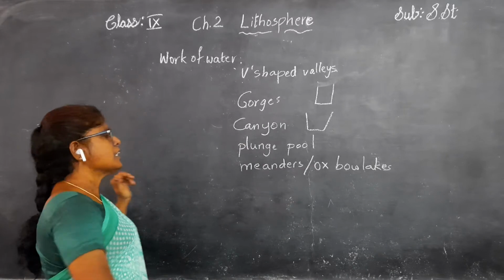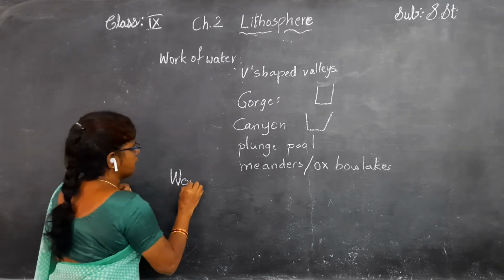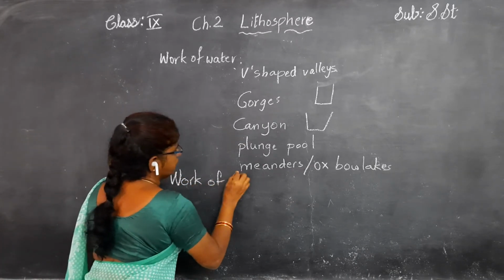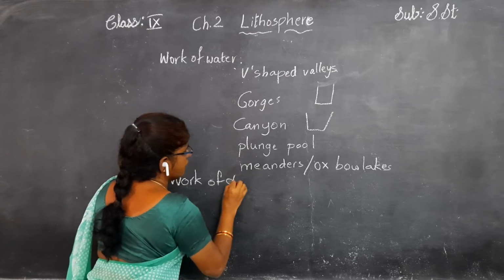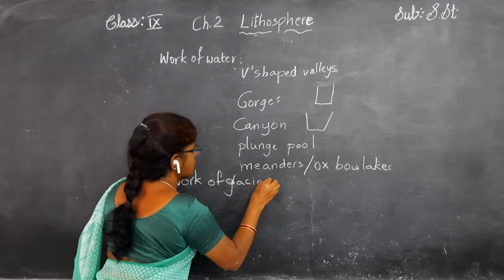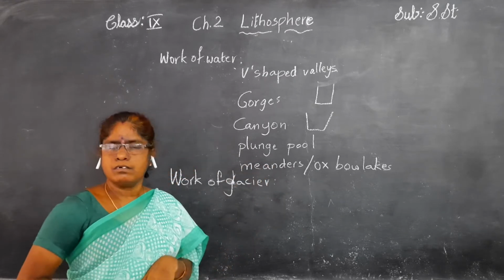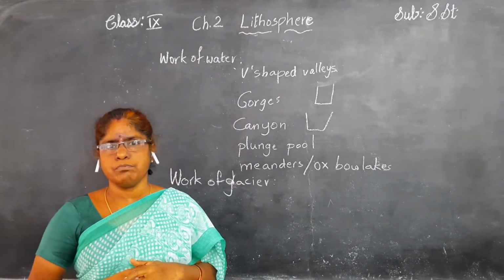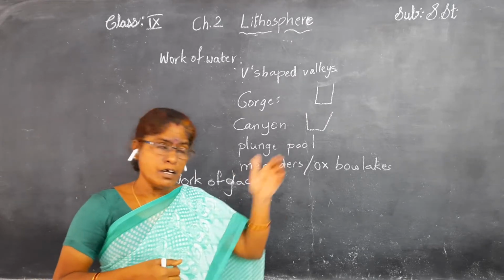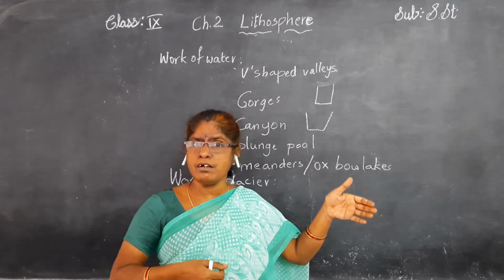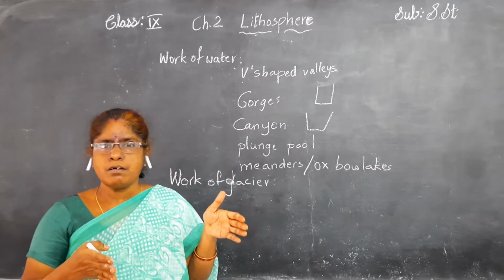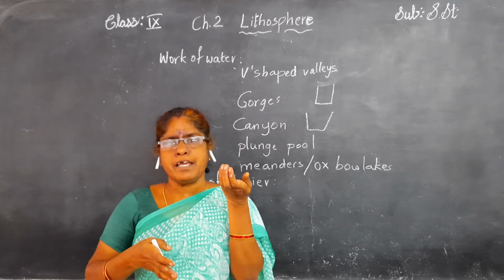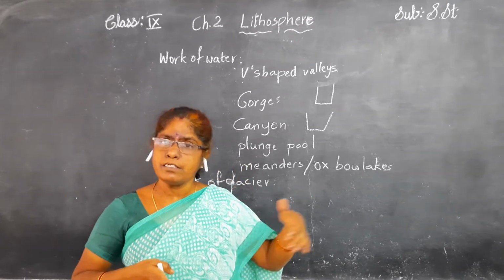Okay, now we will discuss the work of glacier. What is a glacier? A mass of slow moving ice is called a glacier. While moving, by the process of plucking, it takes away some rocks also.